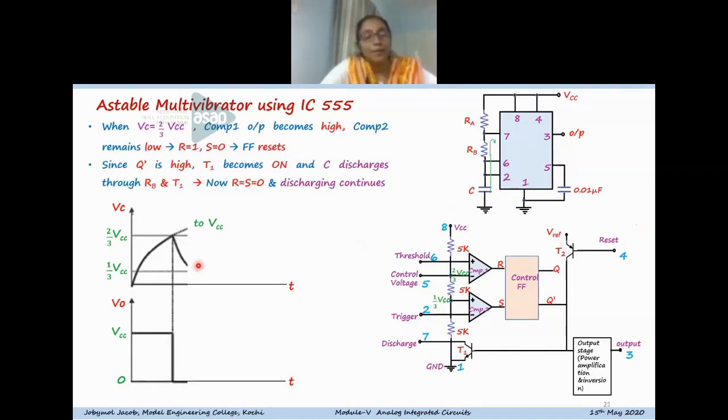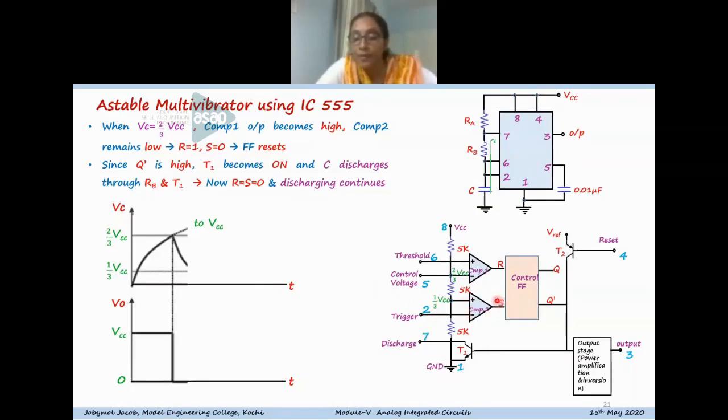Now we'll check the other reference level. When the capacitor voltage crosses this level, what happens? When it crosses 2/3 VCC, that voltage will come at both the trigger as well as the threshold, because the capacitor is directly connected to pins 6 and 2. So when the capacitor voltage is greater than 2/3 VCC, this point has higher voltage compared to this point.